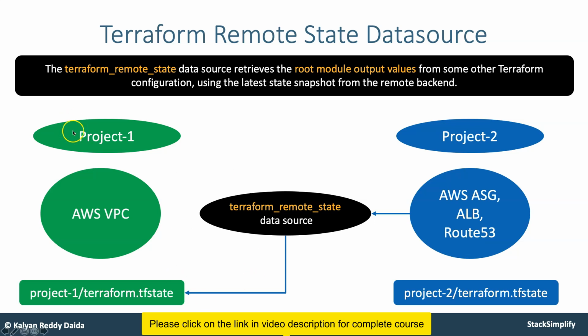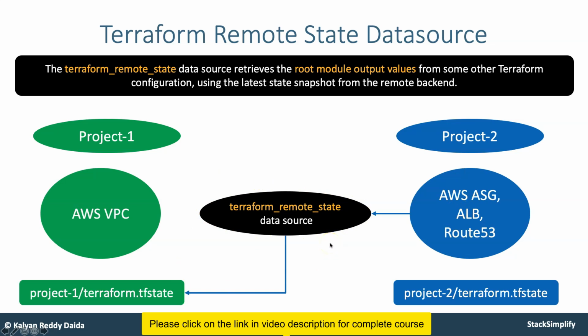So you have project 1, which is nothing but AWS VPC. In our configuration, only VPC related configuration is present in project 1, and in project 2 you have something called auto scaling groups, load balancers, Route 53, everything. So now these respective resources in Terraform need to be created in the VPC you created with project 1. For that, to reference the VPC related information inside project 2, you will use the Terraform remote state data source.